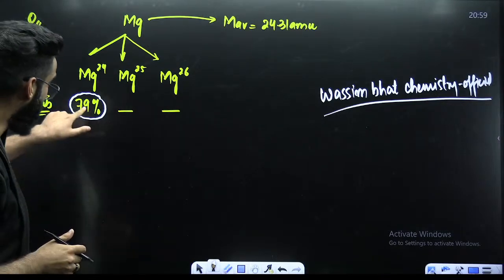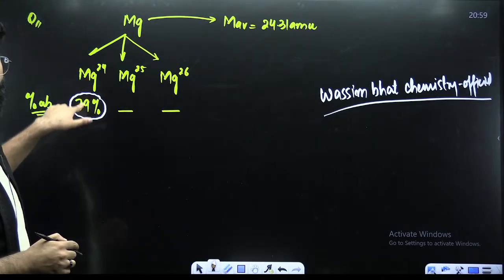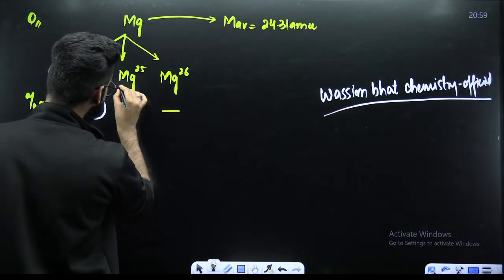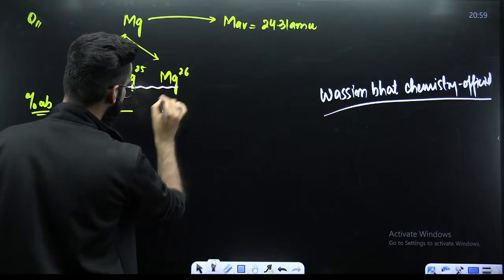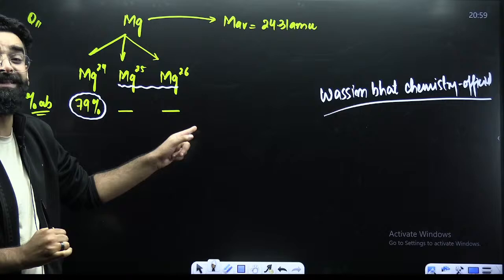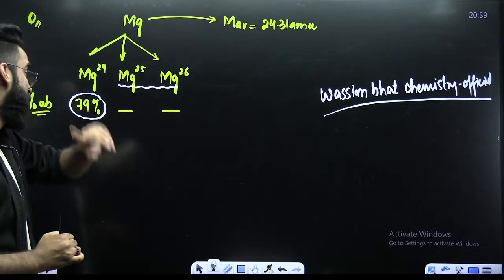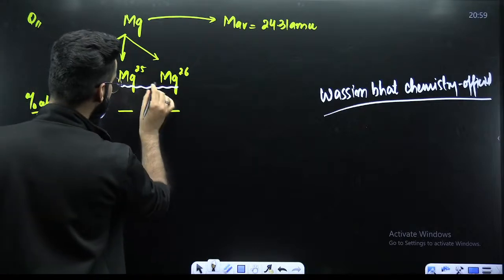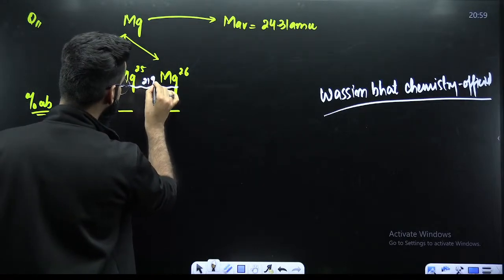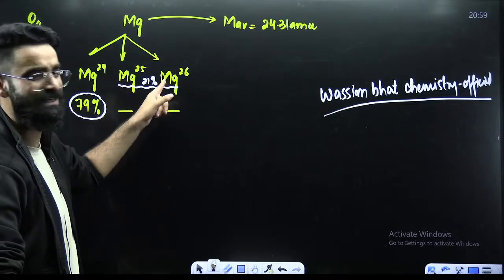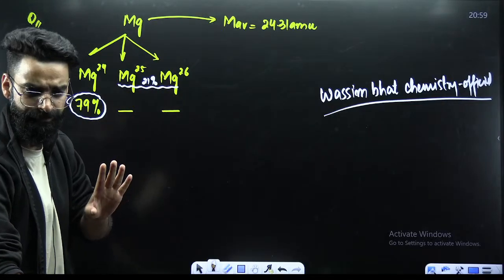Now, people, if the percentage abundance of the first isotope is 79, what will be the percentage abundance of the other 2 isotopes? The sum of the percentage abundance of all these 3 is 100. Out of 100, the percentage abundance of the first one is 79. That means the percentage abundance of the remaining 2 will be 21%. So, percentage abundance of this plus percentage abundance of this will be 21%, right?